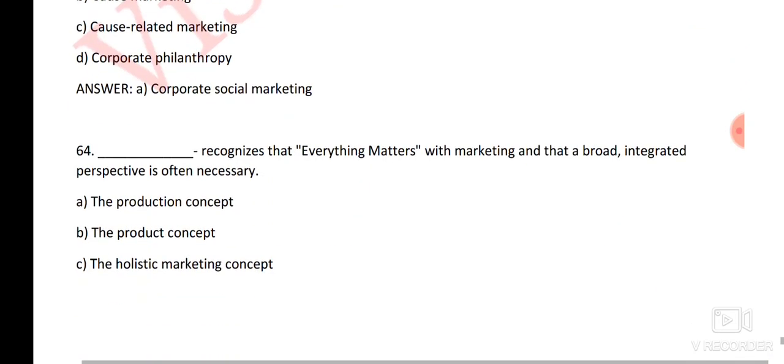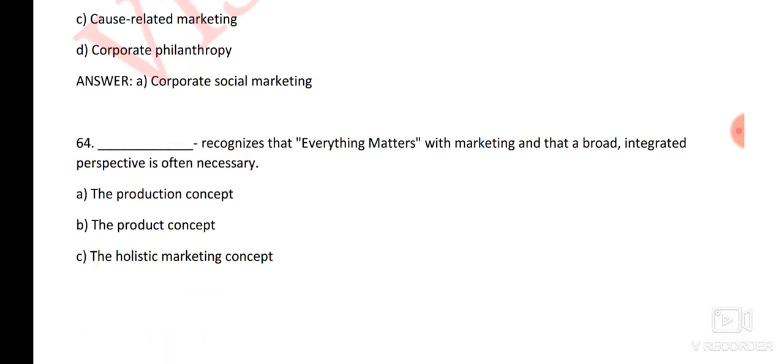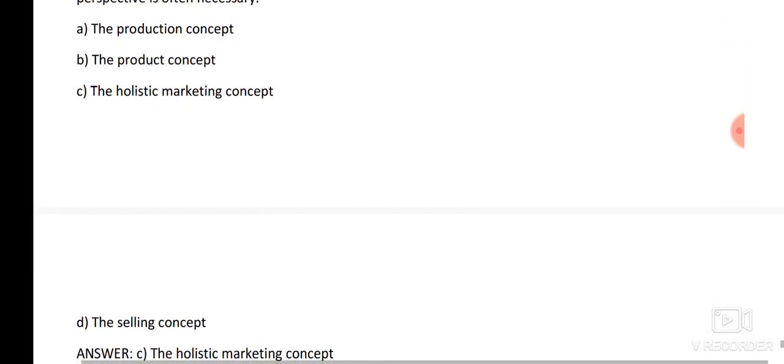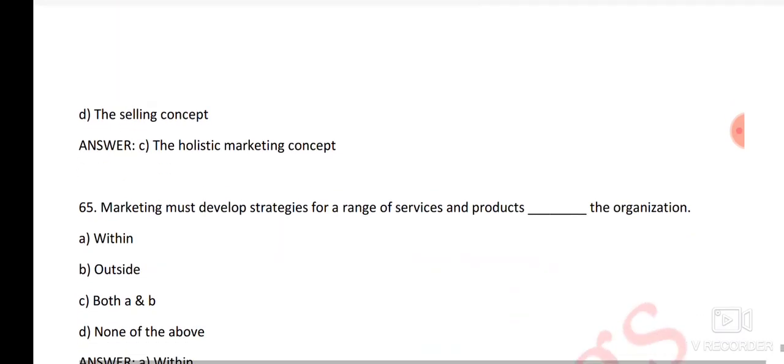Next question, space recognize that everything matters with marketing and that a broad integrated perspective is often necessary. Then the right answer is option number C, the holistic marketing concept.